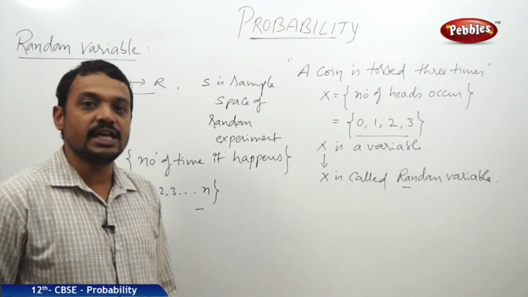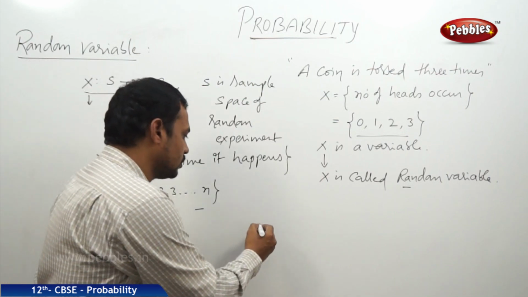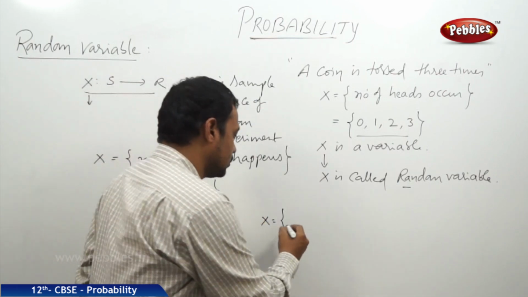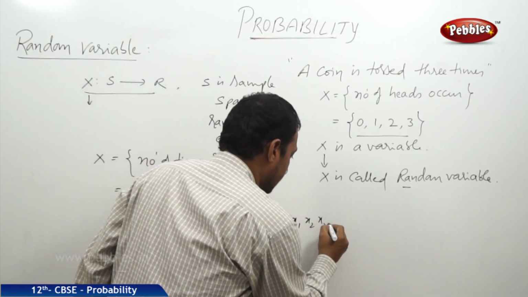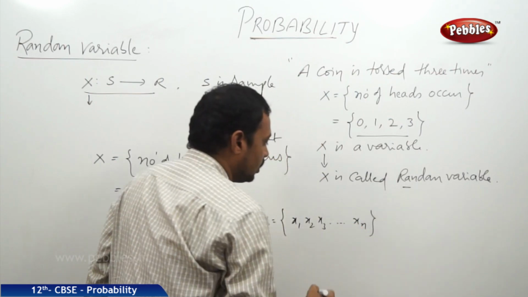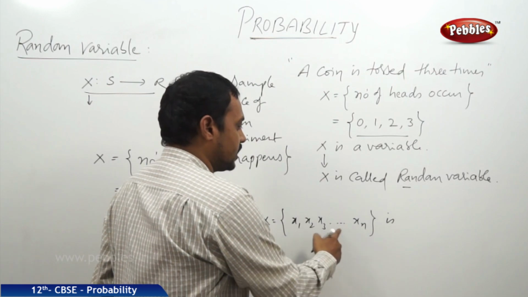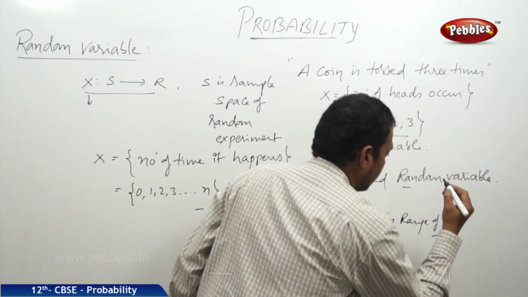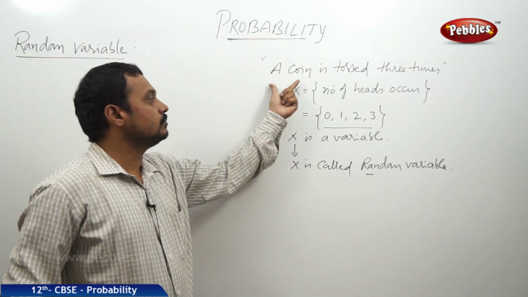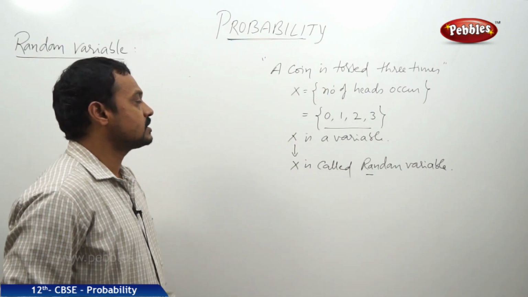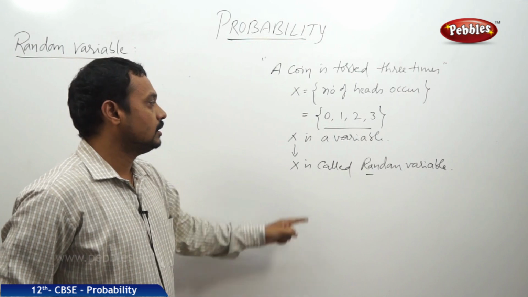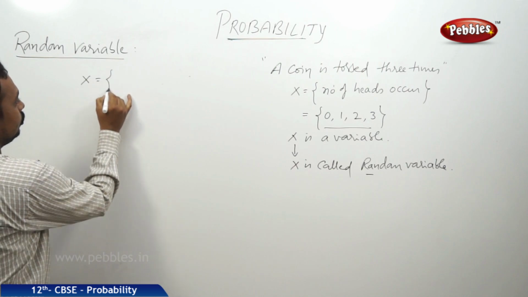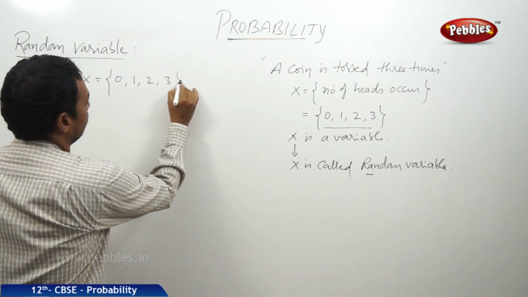That will be the range of the random variable x. Suppose x is a random variable with the possible values x1, x2, x3 and so on up to xn. This set is called the range of the random variable x. In this example, a coin is tossed 3 times and x is the number of heads, which is 0, 1, 2, 3. Therefore, the range of x is 0, 1, 2, 3.